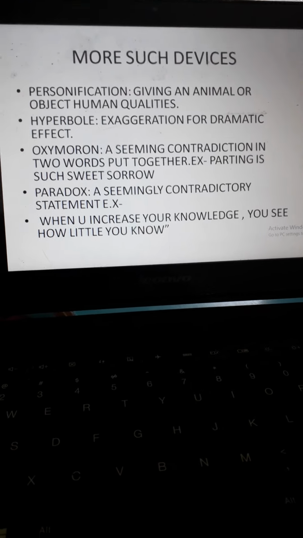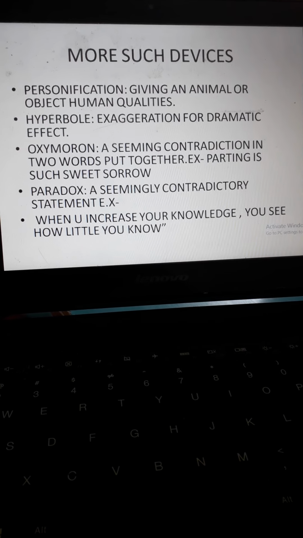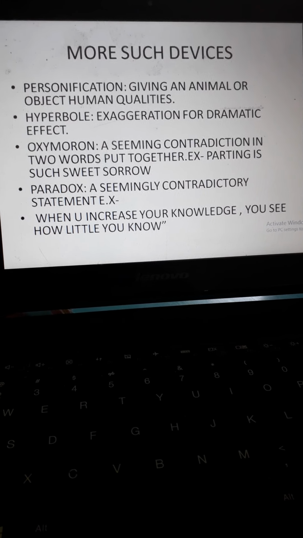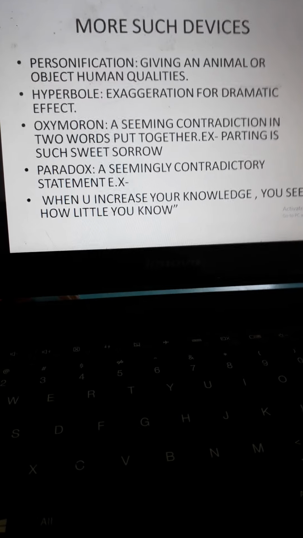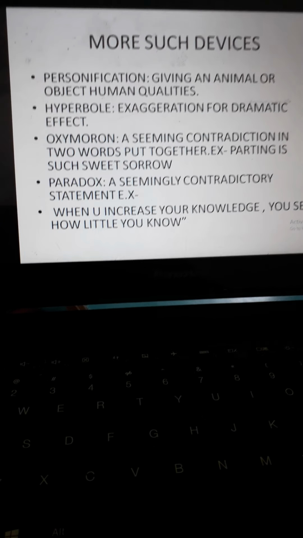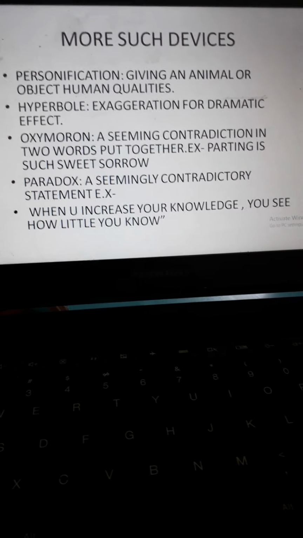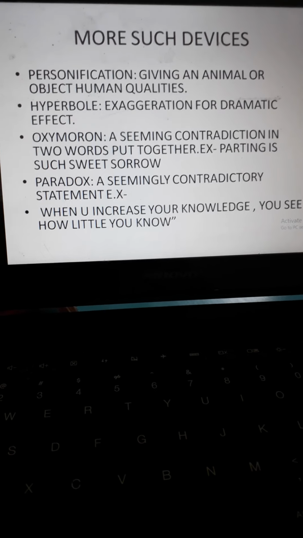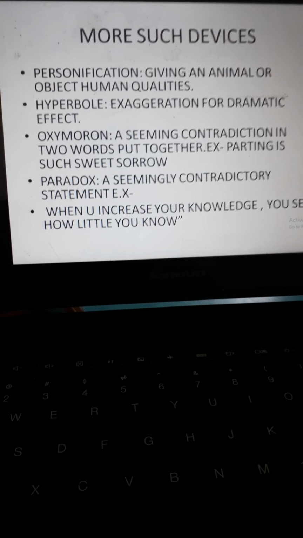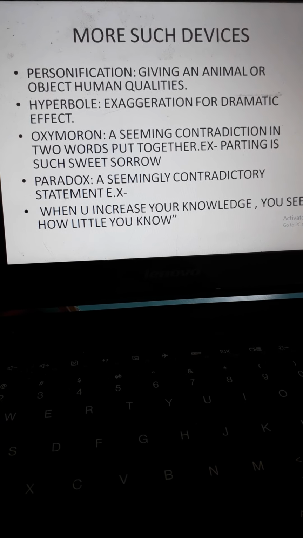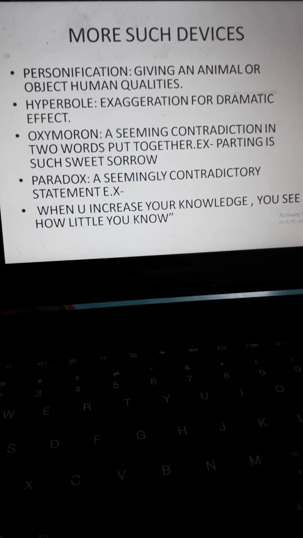Personification, giving an animal or object human qualities. Got it? When a non-living thing is compared to a living thing, it is personification. I'm giving a nice example again from the poem The Brook. It is, I come from the haunts of coot and hern. Who is the I? Who is it personifying? The brook. The brook comes from the haunts of the coot and hern.